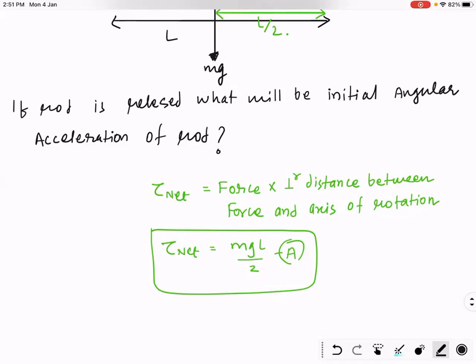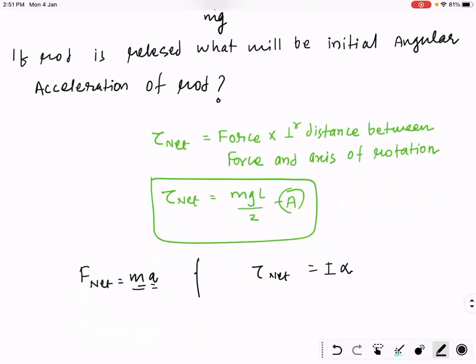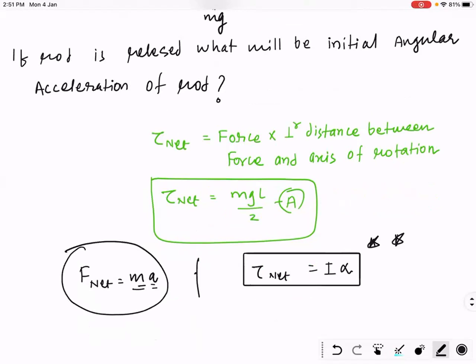Okay, net, we got net torque. I hope everyone remembers F net is equal to ma, right? So at the place of F net, write net torque. At the place of m, write I, moment of inertia, and at the place of a, write alpha. Torque is equal to I alpha. Important. Similar to F is equal to ma, you can write torque is equal to I alpha.